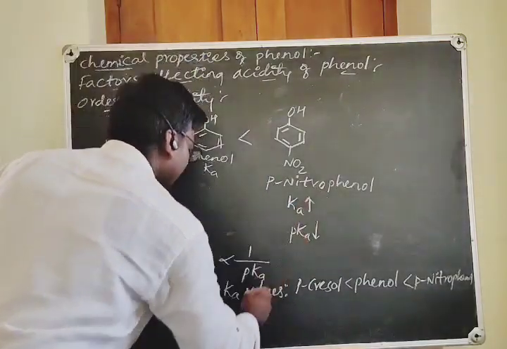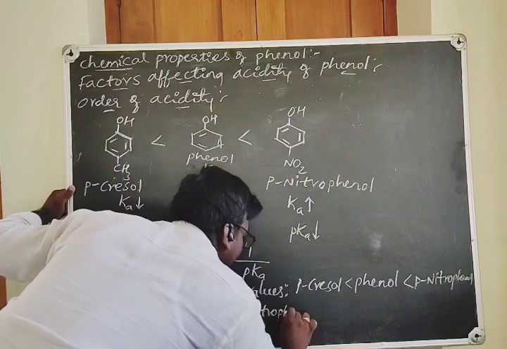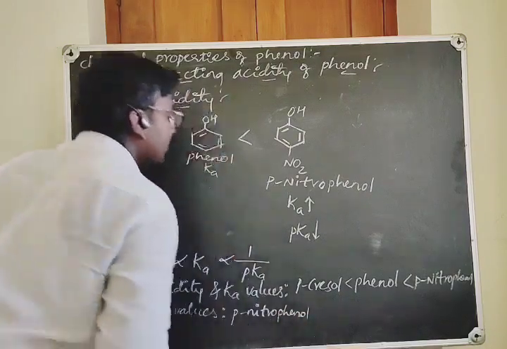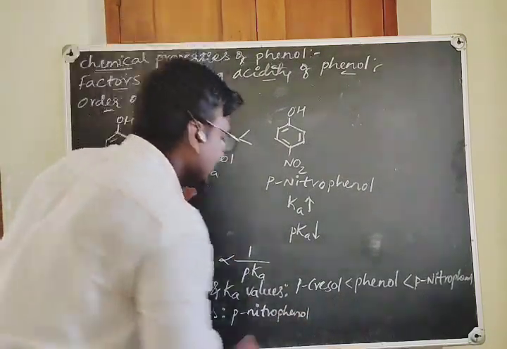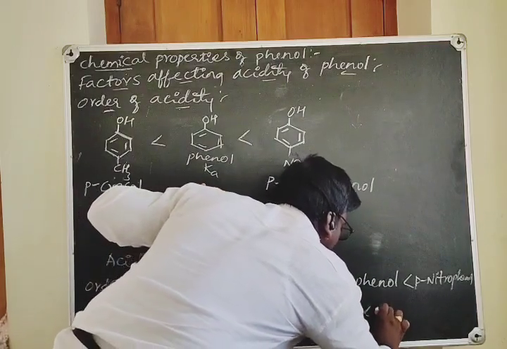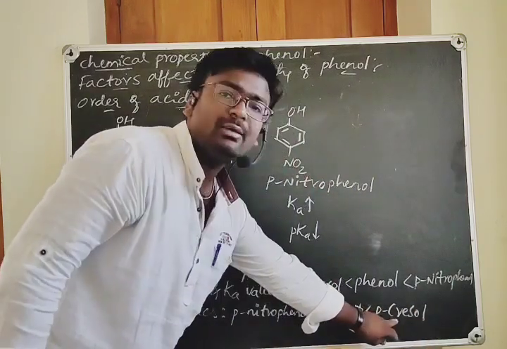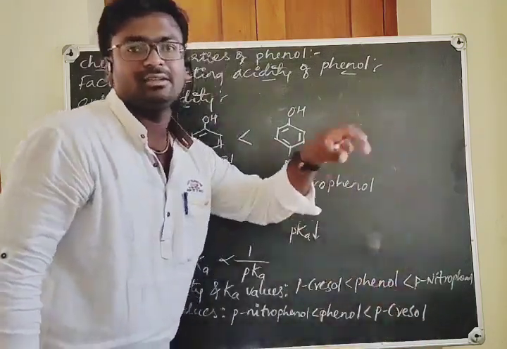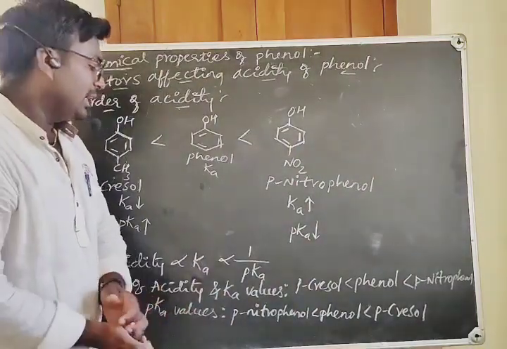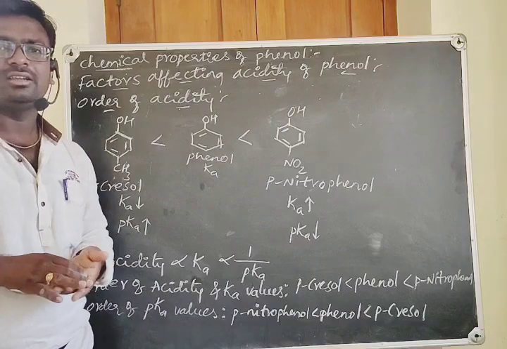The least is paranitrophenol, which has the least pKa value and is more acidic. Next is phenol, and next the paracresol. The one with the high pKa value will be less acidic. This is all about the acidity of phenols.